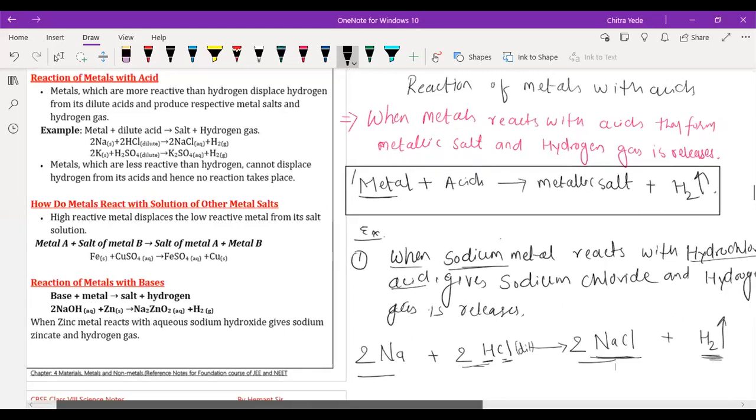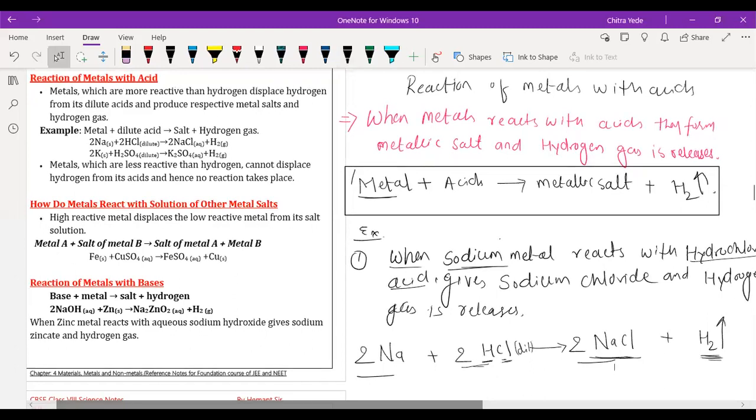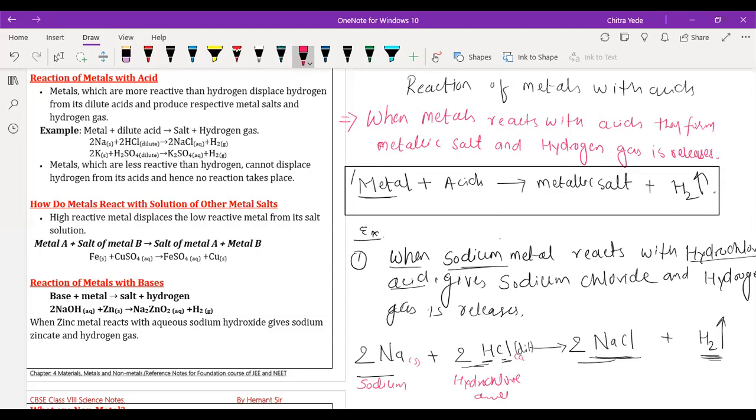Okay, so this is all about the reaction of sodium with hydrochloric acid. So we have to write the name of the reactant as well as the product. So it is sodium. Sodium is in solid form. Here we have HCl, hydrochloric acid, in aqueous form. Why aqueous? Because we have added water in it in order to make it dilute. It is sodium chloride, it is salt. Sodium chloride, and it is hydrogen.